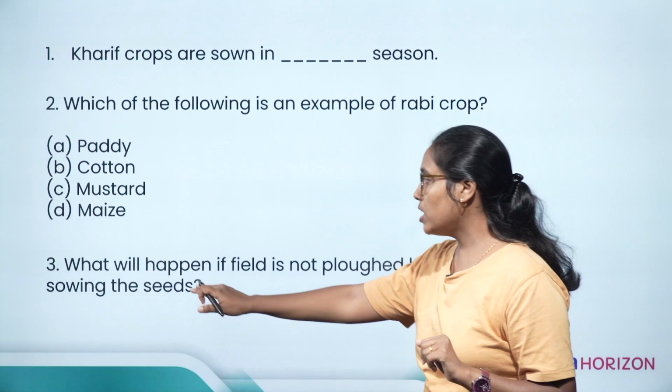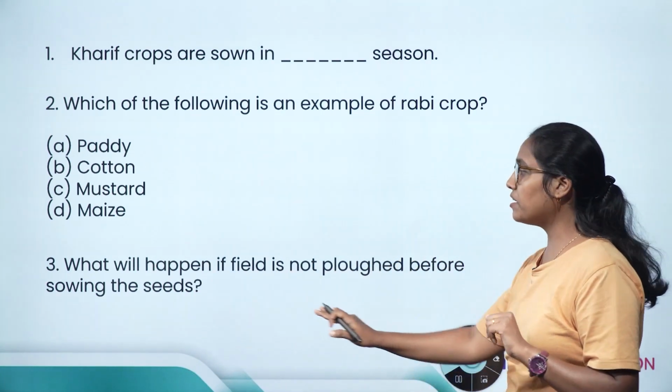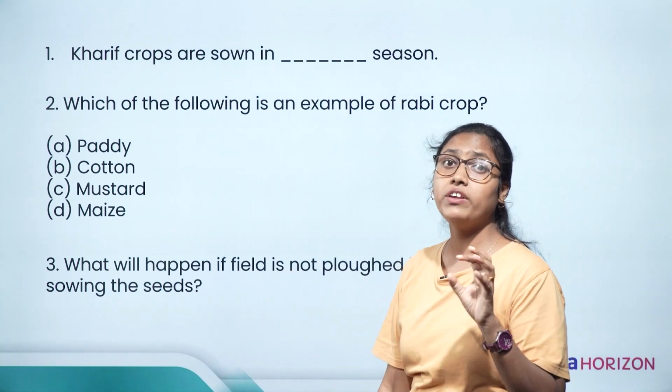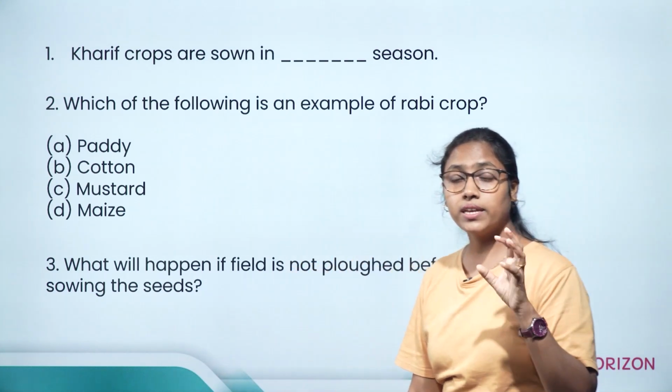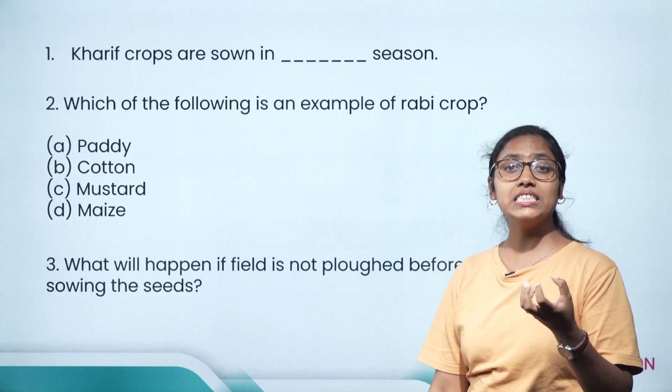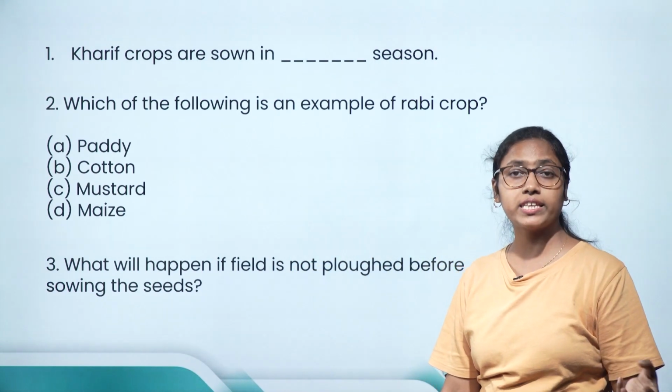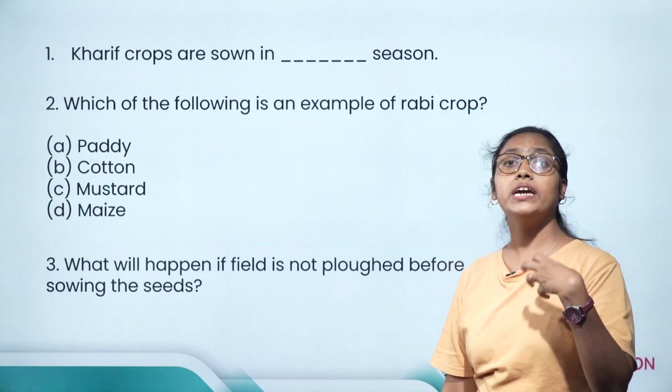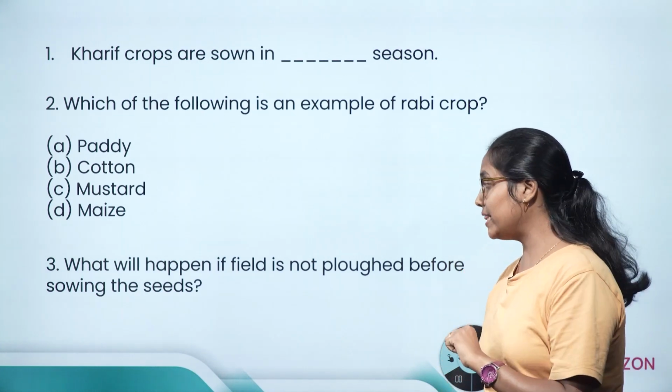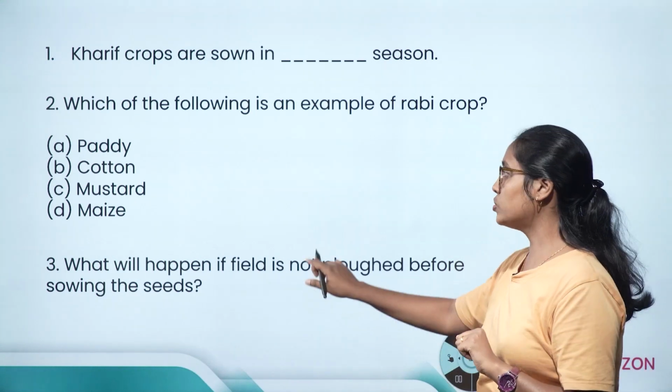Now here you can see, what will happen if the field is not ploughed before sowing the seed? If the field is not ploughed, the roots cannot penetrate inside, the water will not be absorbed, and earthworms or healthy microbes cannot grow in the soil.